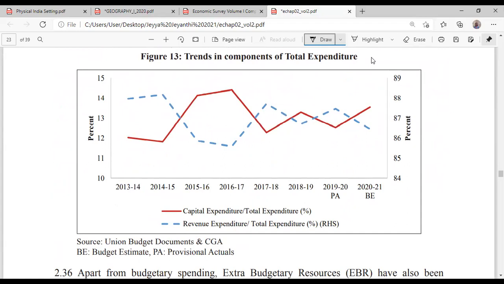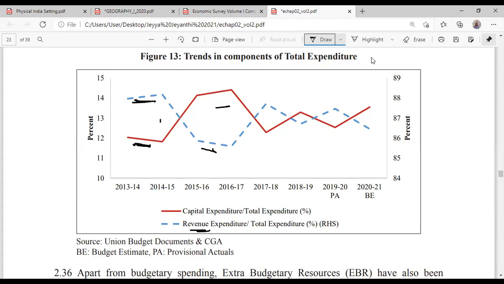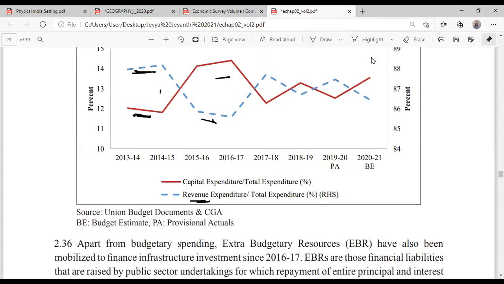Yeah, this is clear. Now this blue line is revenue expenditure. The red line is capital expenditure. Look, if you understand properly, both are opposite to each other. When the revenue expenditure is high, capital expenditure is less. When this is less, this is high. The trends in revenue expenditure and capital expenditure go in opposite directions. Please write down: revenue expenditure and capital expenditure go in opposite directions.